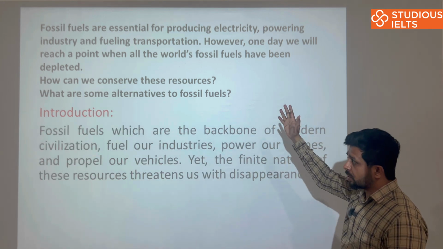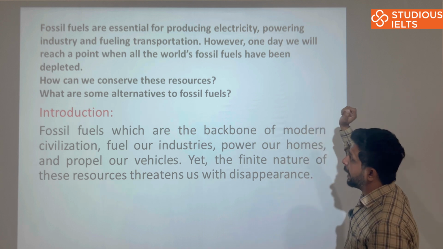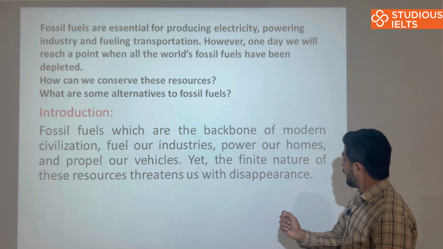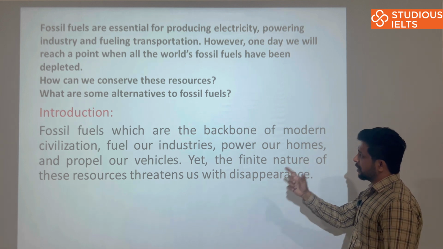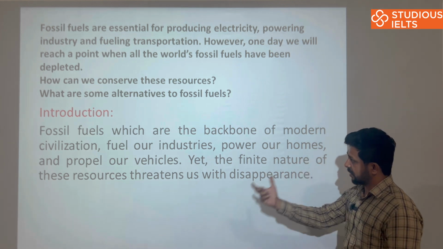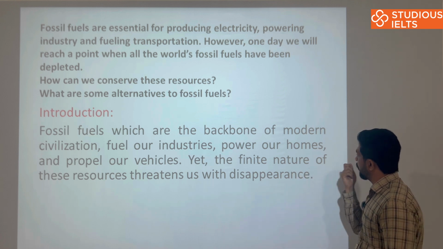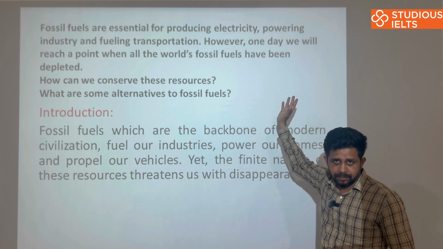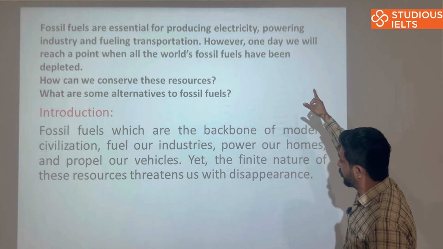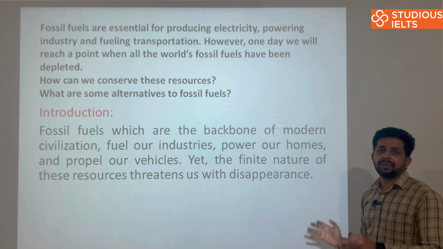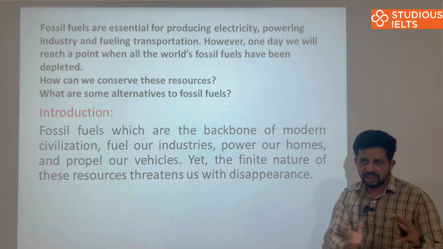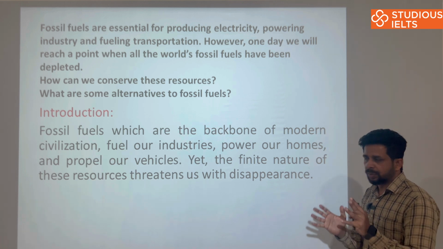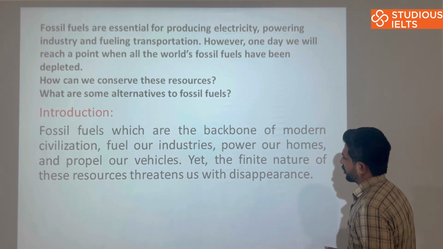Okay, the first part of the statement is about the importance of fossil fuels. So how can we elaborate that importance? Fossil fuels, which are the backbone of modern civilization, fuel our industries, power our homes, and propel our vehicles. We have said the same thing that has been said in the question prompt, but here we have used different words, a different way to say it. If you are able to do that, it's going to be a great response to your essay question.